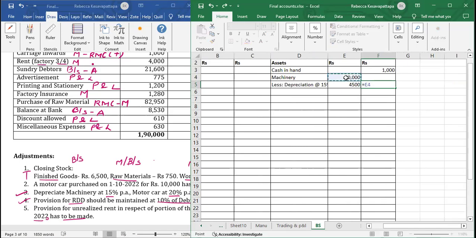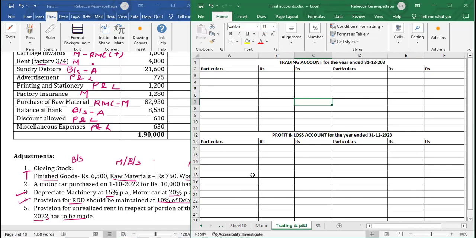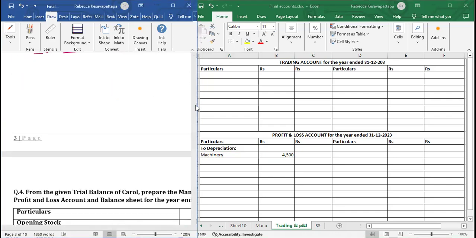How much is it? 25,500. Now this depreciation we will write in P&L. We'll come to profit and loss account. We can mention here to depreciation. Below that, machinery, the amount is 4,500. This is done. Now we'll look at the next one.